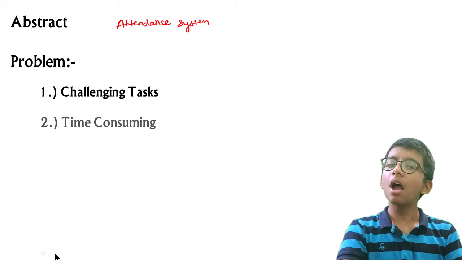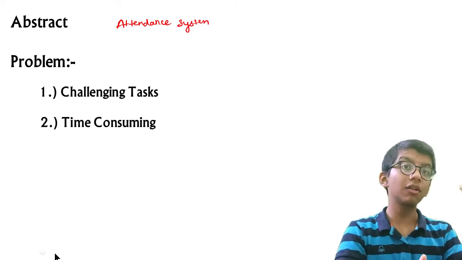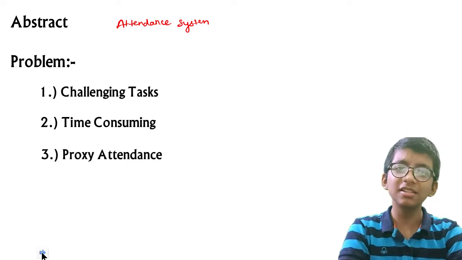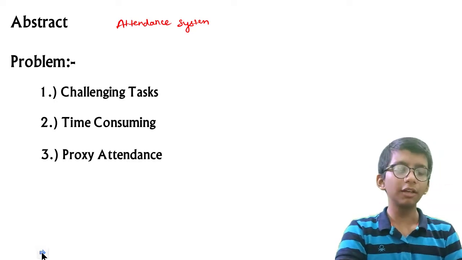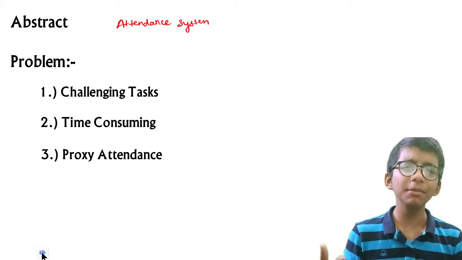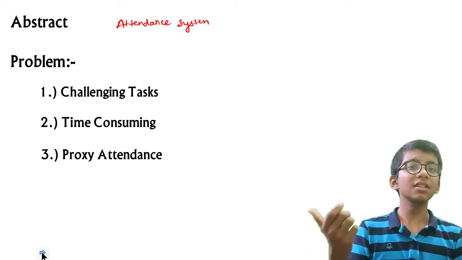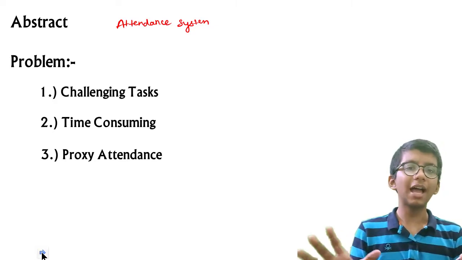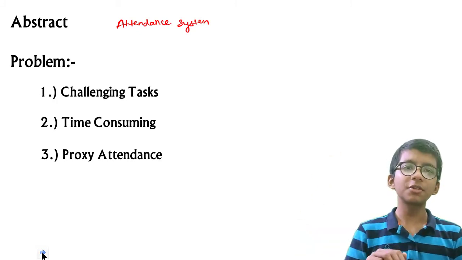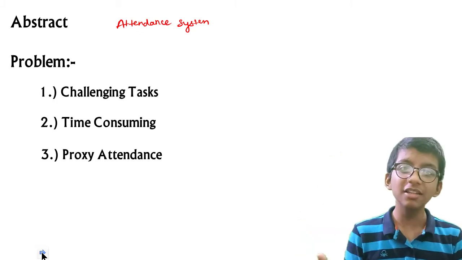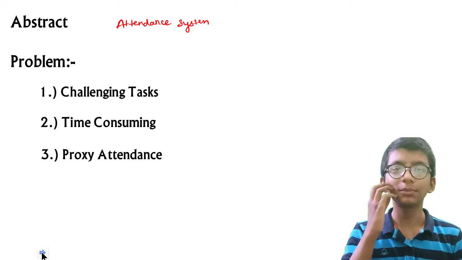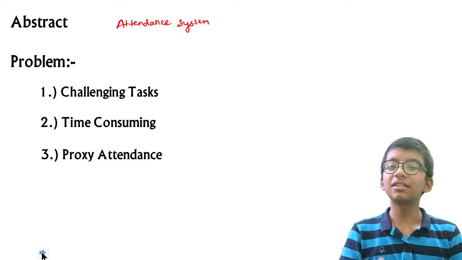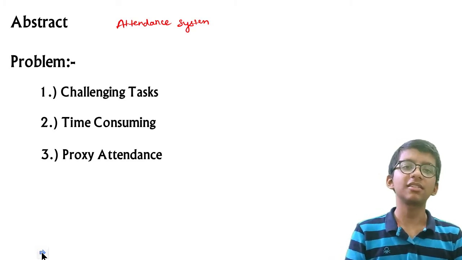Another thing is that it is time consuming, as it takes a lot of time when calling out names, that kind of thing. And also there is proxy attendance. In the case of fingerprint recognition or voice recognition, there can be proxy attendance, or an RFID card which will be misused by some person. So the problem description for attendance is that it is very challenging, time consuming, and prone to proxy attendance. These are some of the problem descriptions that are noted in research papers on attendance systems.